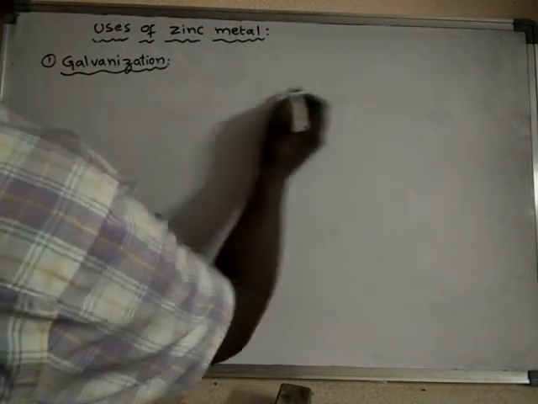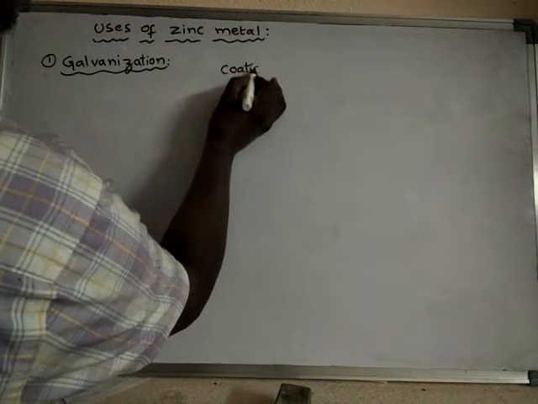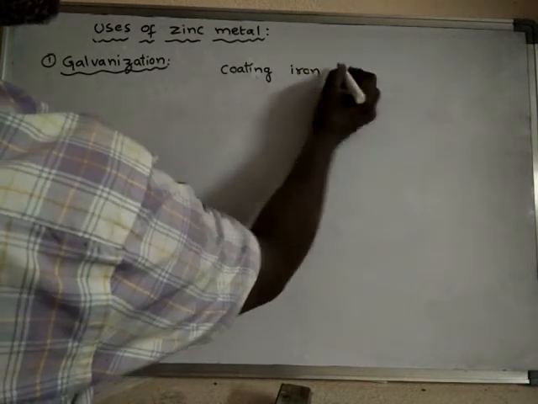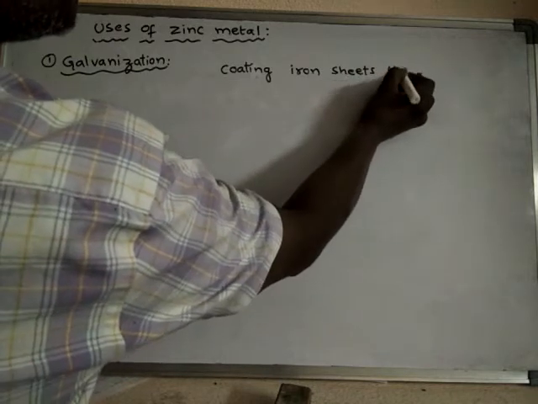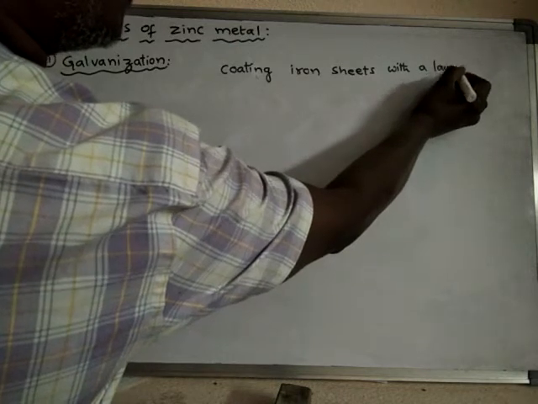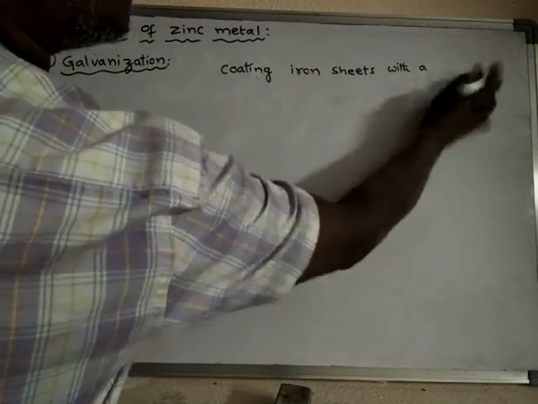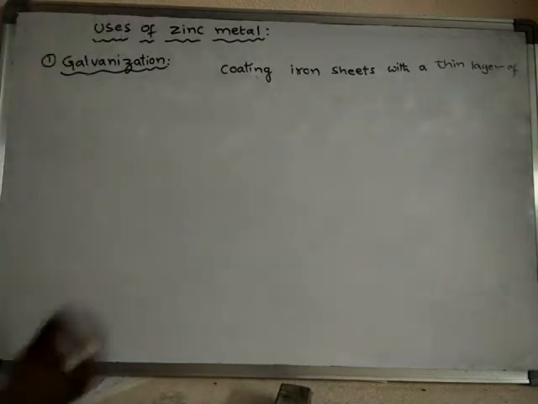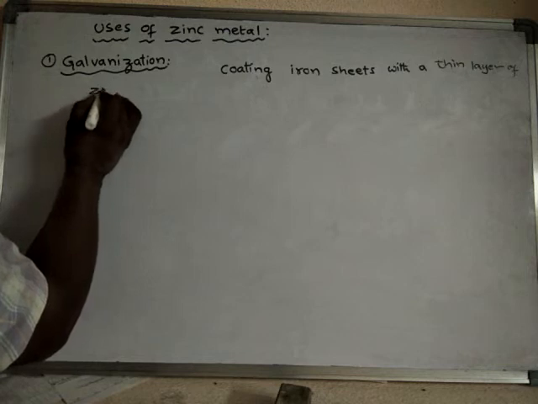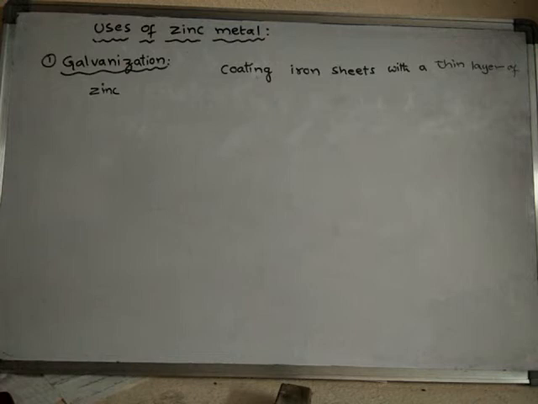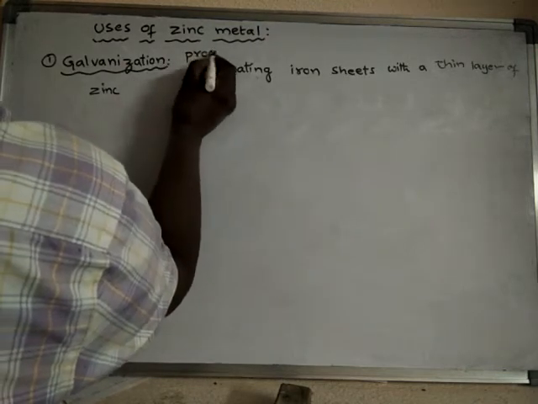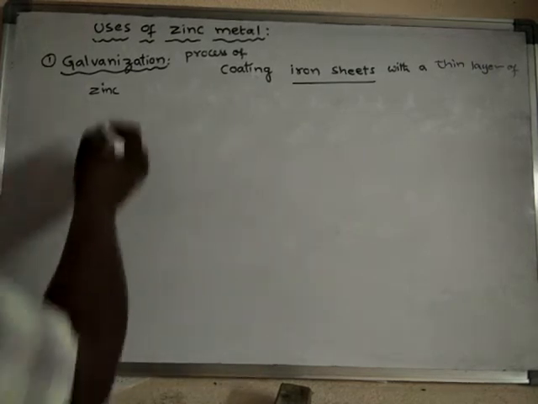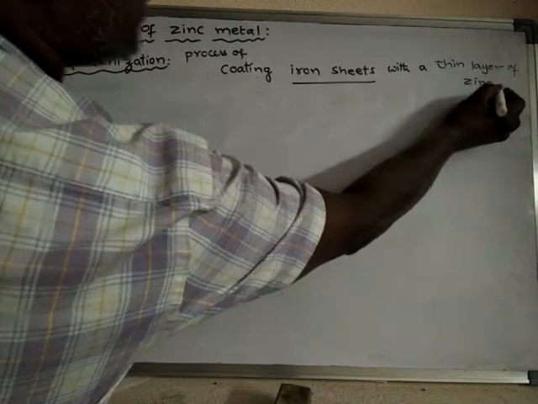Galvanization is a process of coating iron sheets with a thin layer of zinc. The process of coating iron sheets with a thin layer of zinc is said to be galvanization.